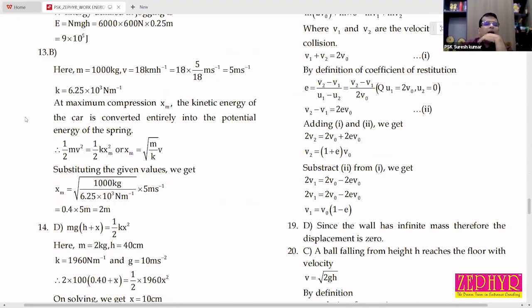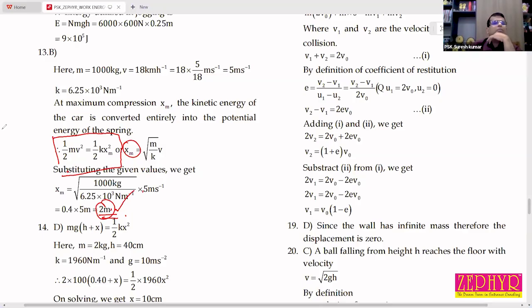On solving, you will get 2 meter. See, they equated half mv square with half kx square, so that x is equal to root of m by k into v. That is the solution part. I think all of you have got the answer, 2 meter. It's a very simple question.